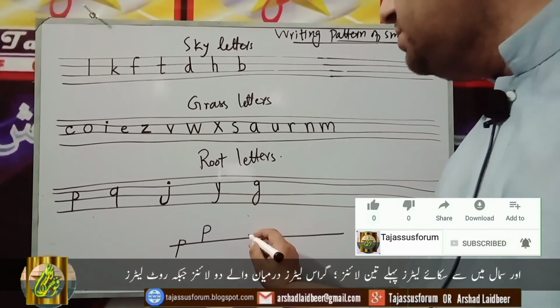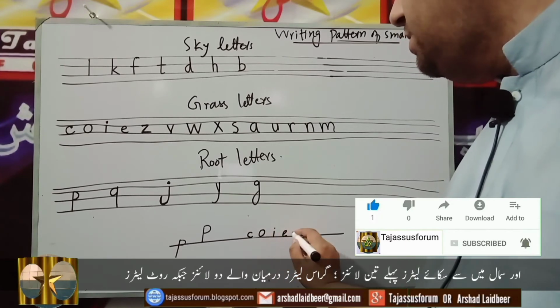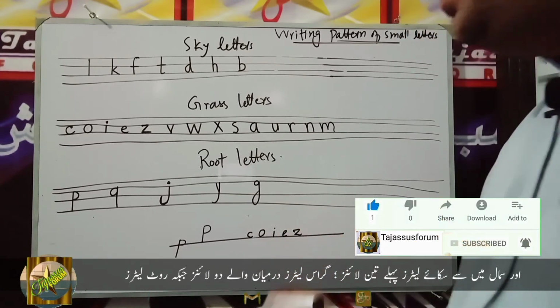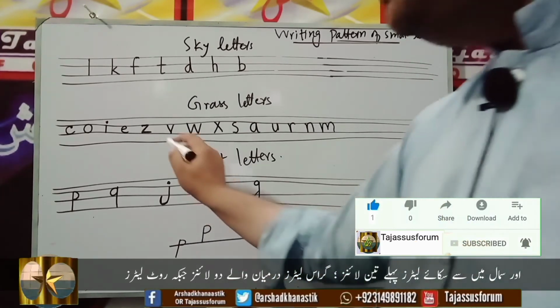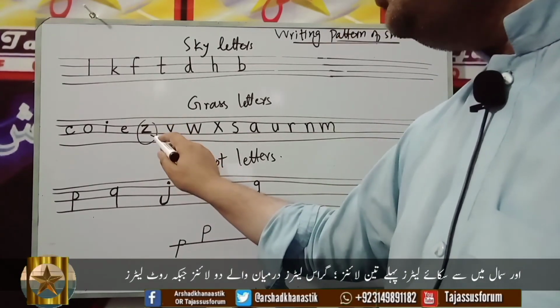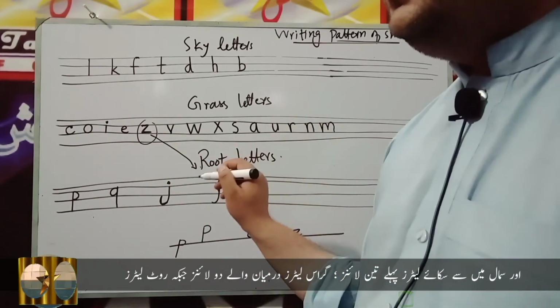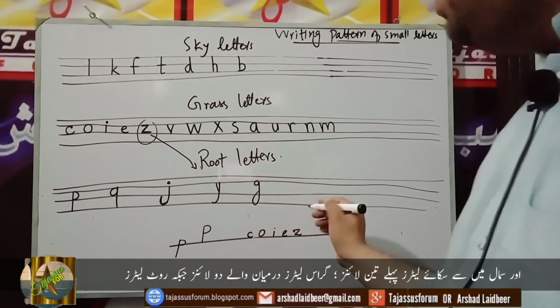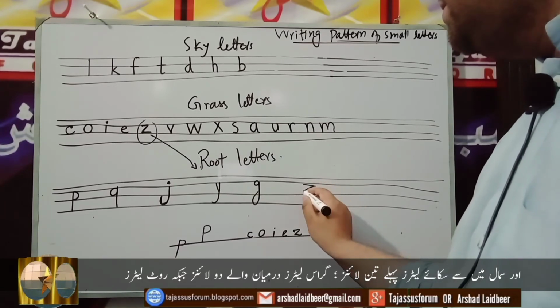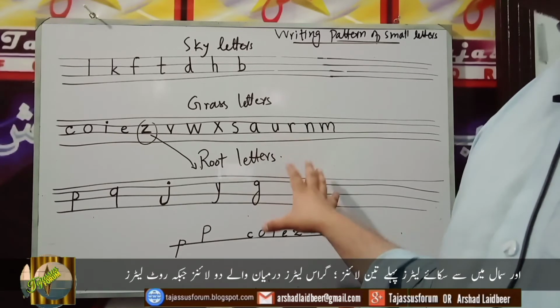For example, C, O, I, E, Z, etc. Okay? Keep in mind, some people also count Z as a root letter. Okay, when you are going to write small z and you are going to write it as a root letter, then you will have to write it like this. Okay, so I hope you will have understood now.